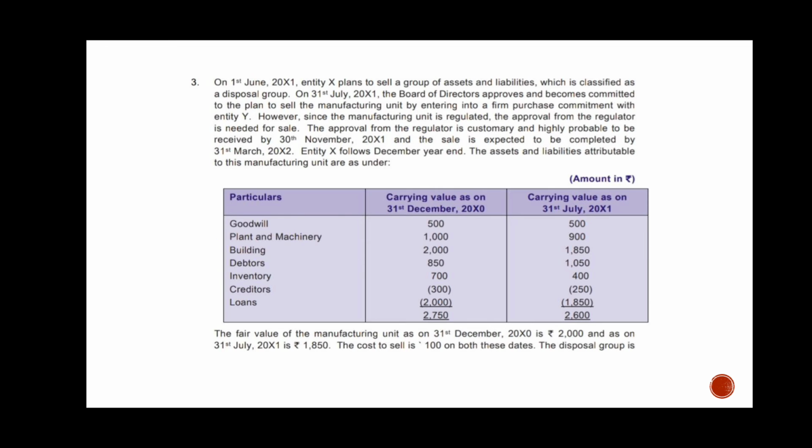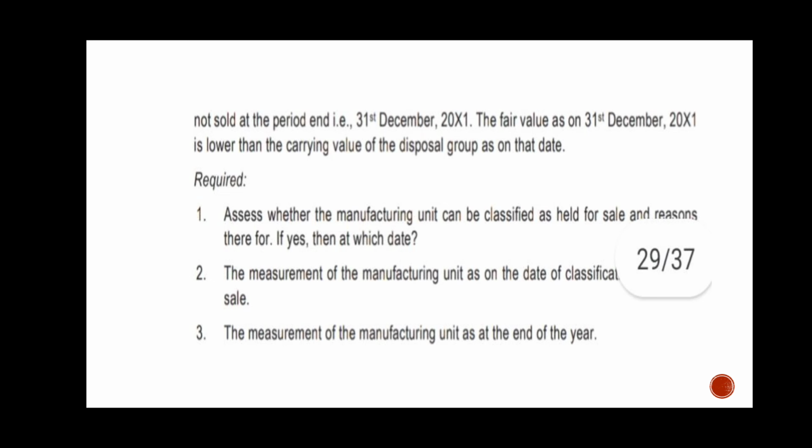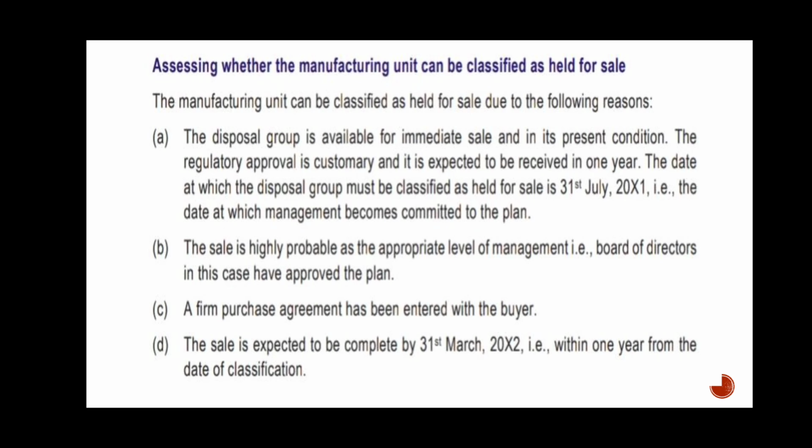So let us see the answer. What they have asked is, first, to assess whether the manufacturing unit can be classified as a non-current asset held for sale, and second, the measurement, that is, the measurement of the manufacturing unit as at the end of year 1. First, does it satisfy held for sale? Yes, the disposal group is available for immediate sale and there is a plan, they have found a plan to locate the buyer, and they have entered into a firm purchase agreement. So this can be classified as a non-current asset held for sale.